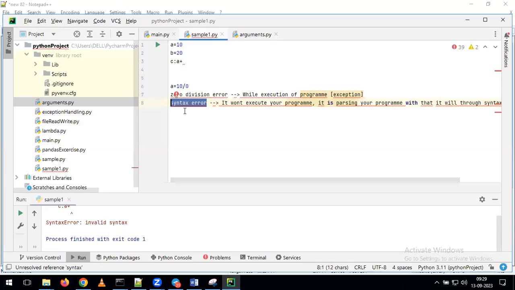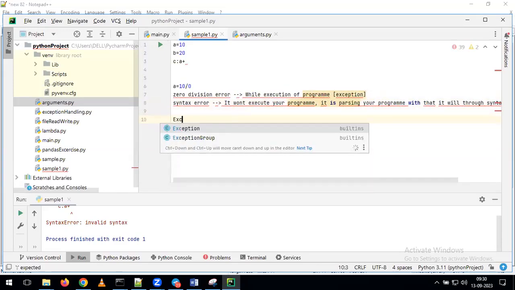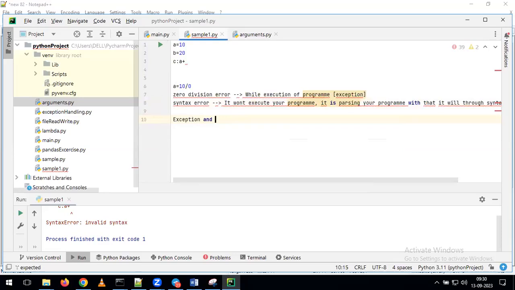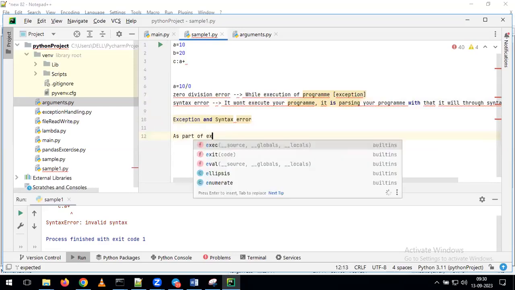Now, all the syntaxes are correct. After that, what will happen? Your program execution will start. As part of program execution, if it gives any kind of error, those kinds of errors we call an exception. Instead of calling it an error, we call it an exception. One is an exception, and the other one we call a syntax error. Now, as part of exceptions,